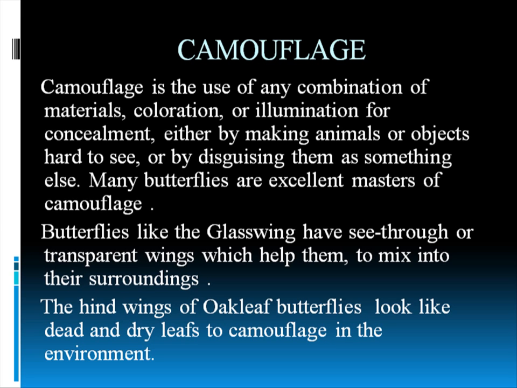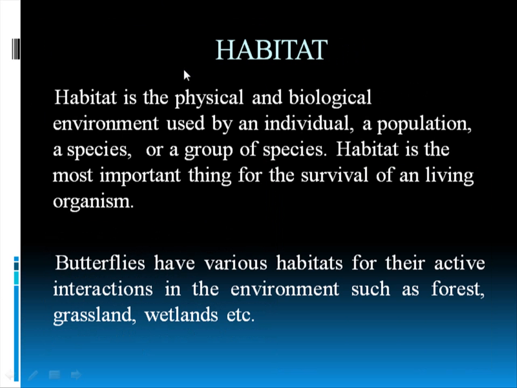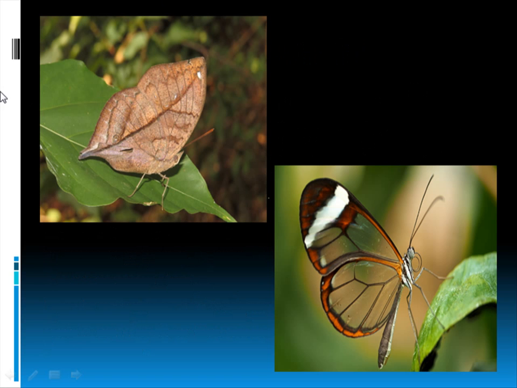And the hind wings of the oak leaf butterflies, there are many oak leaf butterflies like orange oak leaf, blue oak leaf, etc. But the hind wings, or the back side of their wings, or the underside of their wings, look like dead and dry leaves. If you see those hind wings, you will think that it's a dead leaf, and you will not come close to it. So first you can see that this is the oak leaf butterfly. You can see that the underside of the wing clearly looks like a leaf. It is shaped like a leaf. And if it merges onto dry leaves, you can't even spot it.